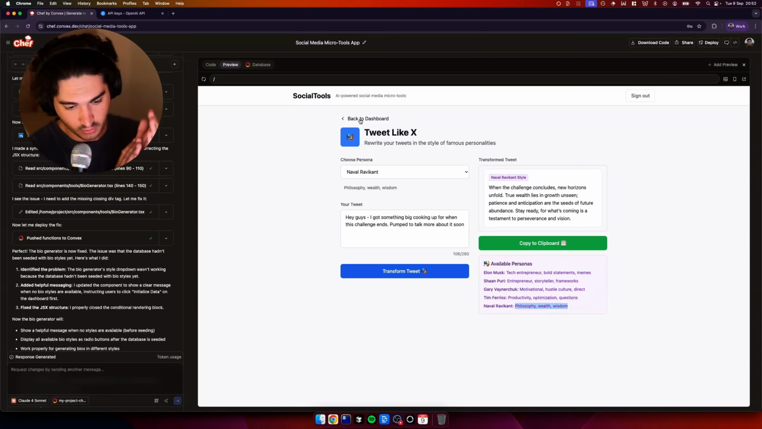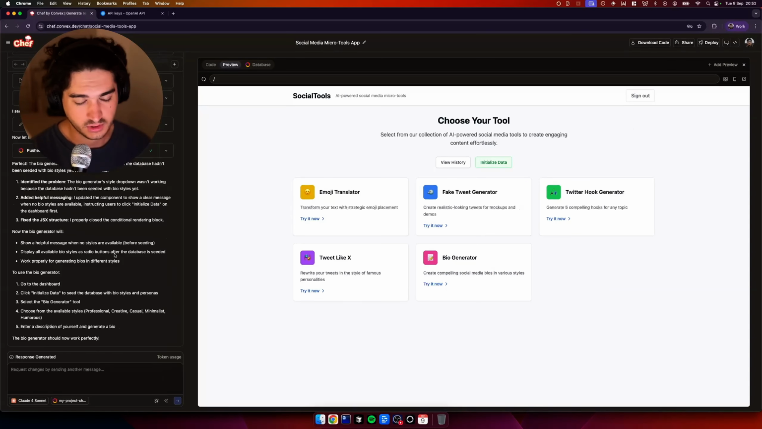But yeah, quick round of applause to Convex Chef there. Yeah, one shot in 5 tools like that is bananas, so fair play.